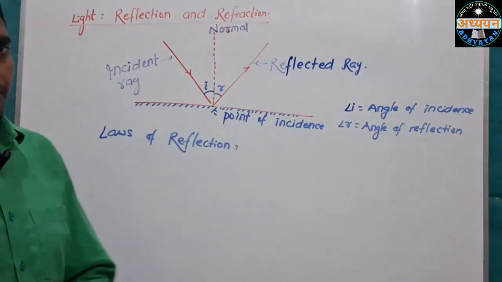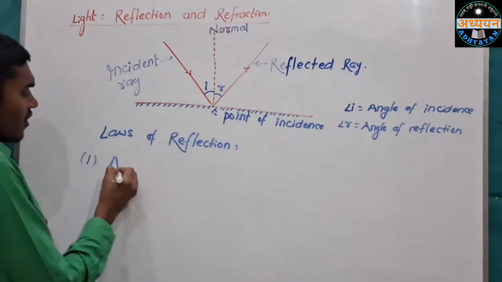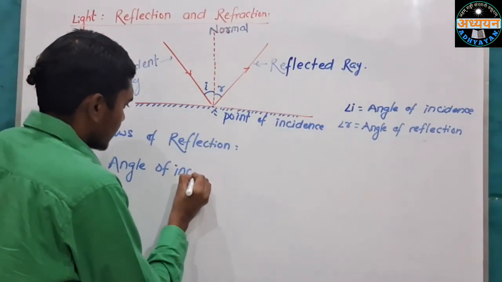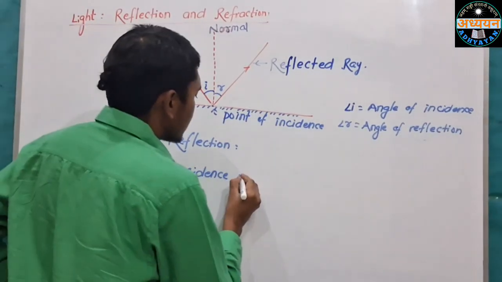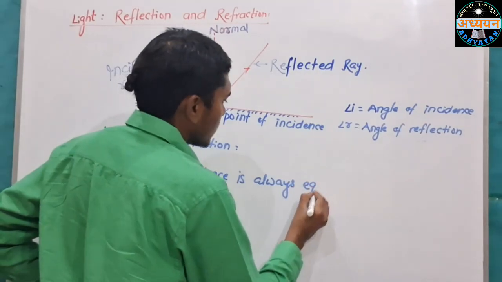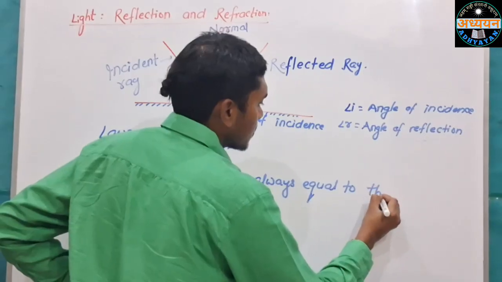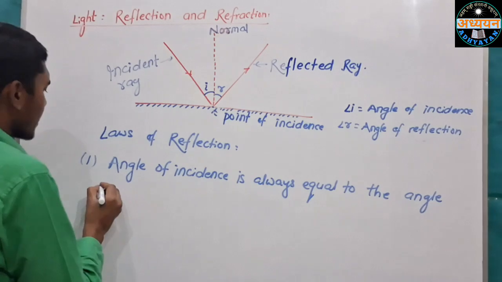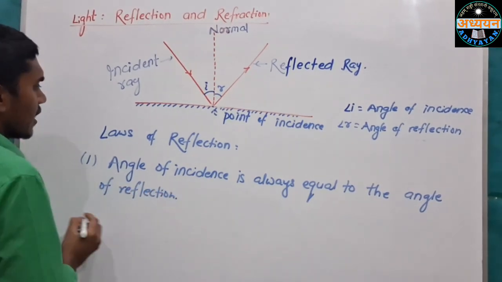First, angle of incidence is always equal to angle of reflection.